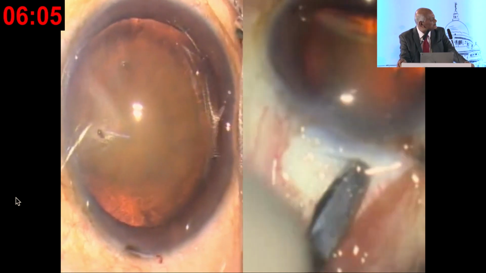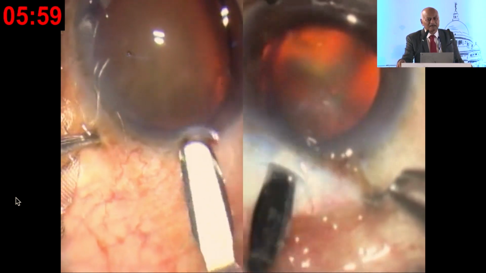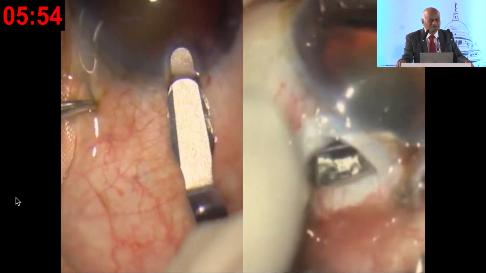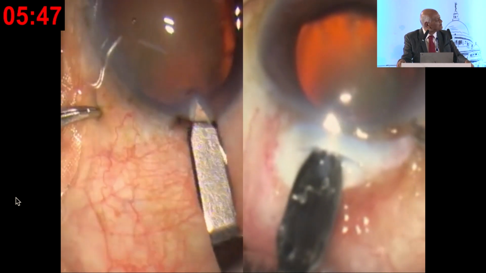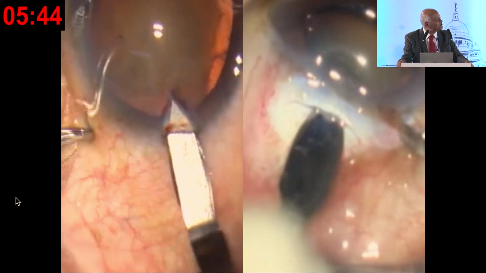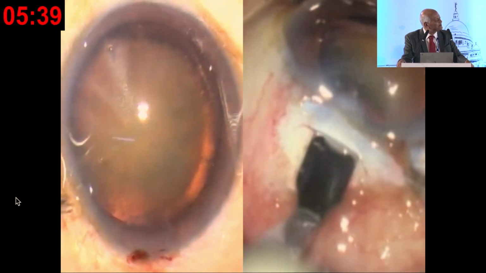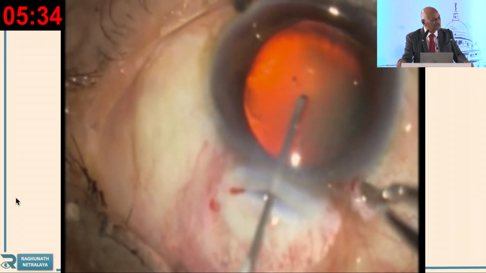If you see the extension of the incision, in SICS the incision is slightly larger and in the sclera, and in phaco it is in the cornea, and the incision is 2.2 to 2.8. When I am going in, the opening here is only 2.8 millimeter, and here we are opening 5 millimeter minimum. So this is the difference, but this can be managed by the subconjunctival injection.